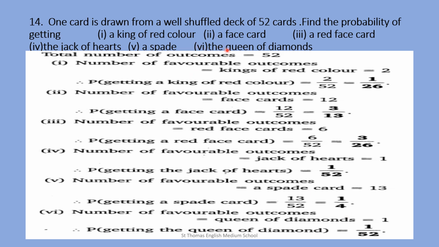Number 6, the queen of diamond. In the diamond suit you have one queen. Therefore, the number of favorable outcomes, the queen of diamond, equals 1. Therefore, probability of getting the queen of diamond equals 1 upon 52.